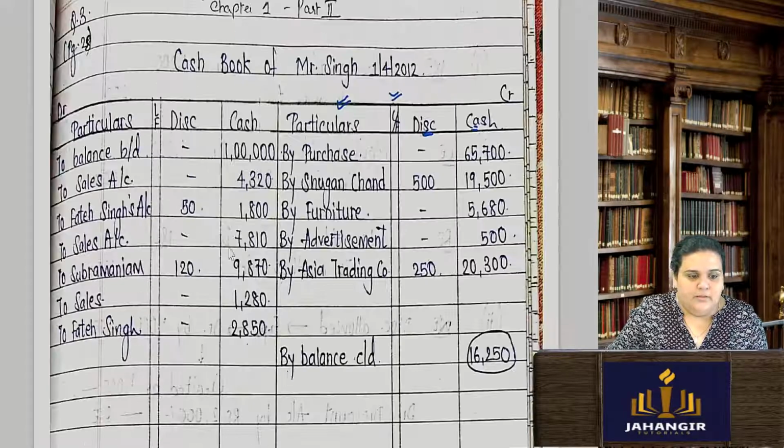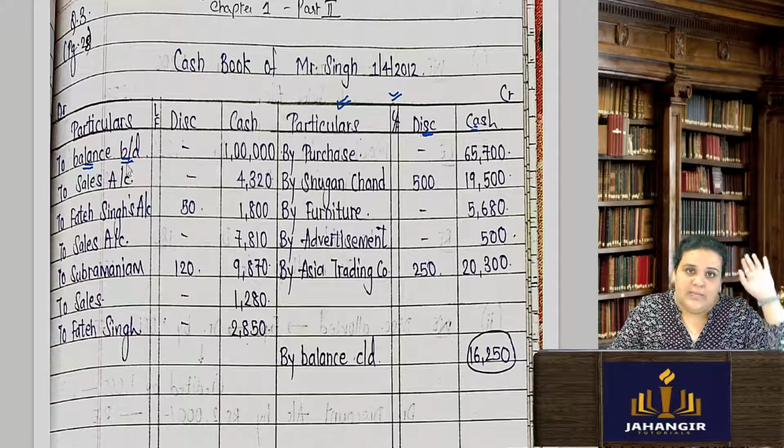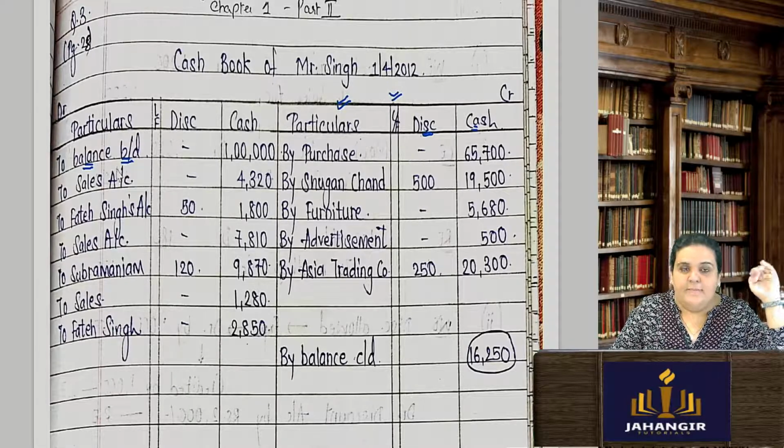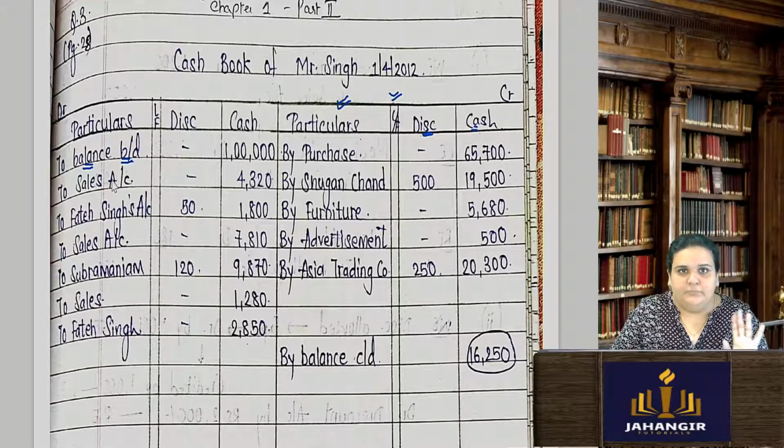Simple. So I have started with 'To balance brought down', because he had commenced his business and I am making the cash book for 1st of April. Either, if you want, it can be written 'To capital' also. I have written 'To balance brought down', because if I would have closed my capital account, this would have been the balance. So to balance brought down, cash in the cash column 1 lakh.